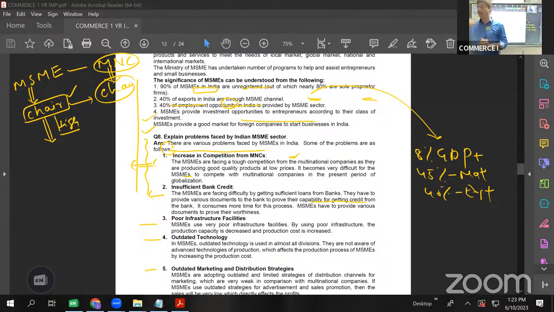Their capacity is not in question. Their financial ability, their financial capacity, is very, very high. They can afford to have a separate department for advertisement, isn't it? But when it comes to MSMEs, they cannot spend much on advertisement. Unless a product is advertised, it will not get sold. That is one problem they are facing.